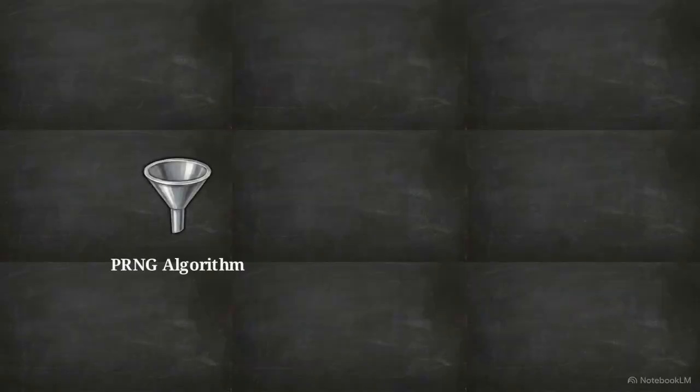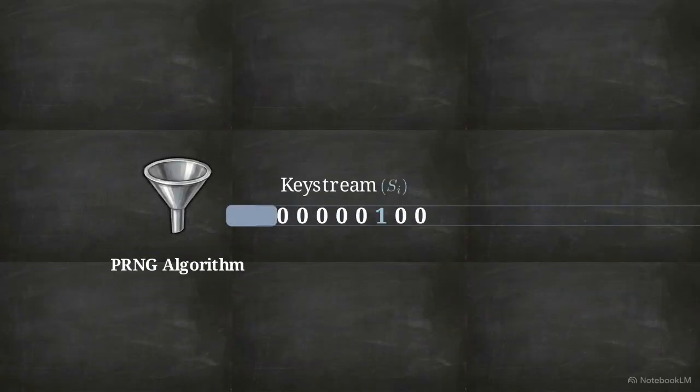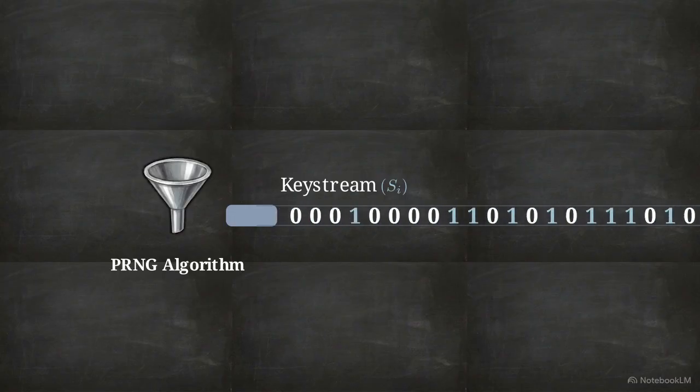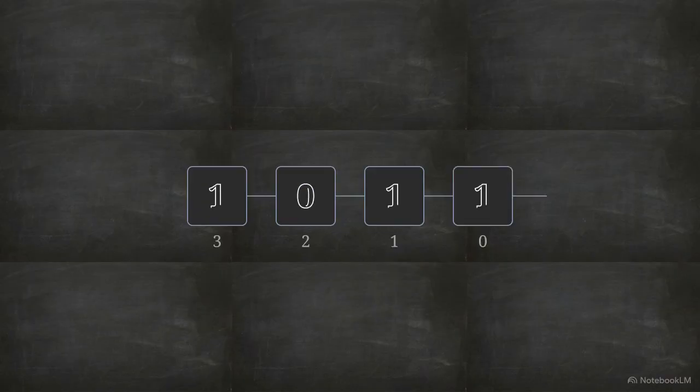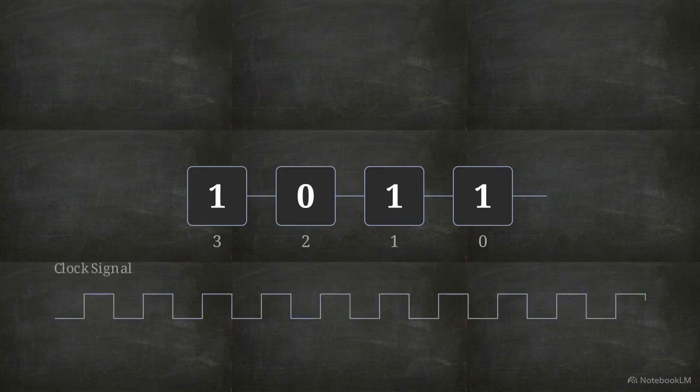A PRNG takes a small, easily shared secret seed and mathematically stretches it into a massive, deterministic keystream that mimics randomness. The hardware solution of choice for these generators is the Linear Feedback Shift Register, or LFSR. It requires very little physical space on a microchip. The design begins with an array of M flip-flops, which are simple digital memory circuits, each holding a single binary state. The system is driven by a clock signal.